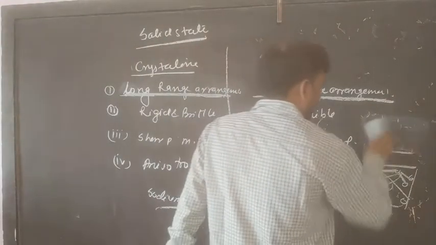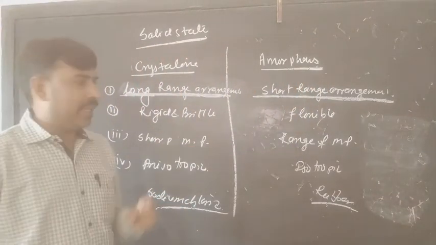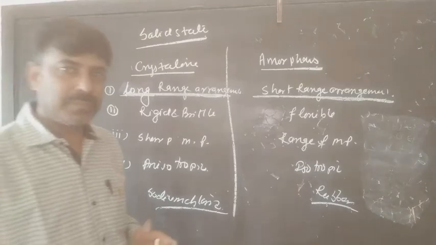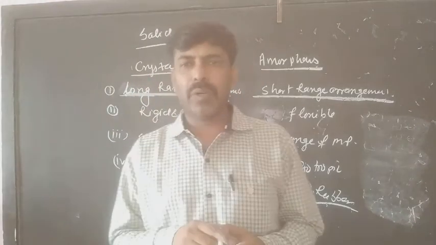Now when you see the third point, that is sharp melting point and range of the melting point. The crystalline system has a very sharp melting point.